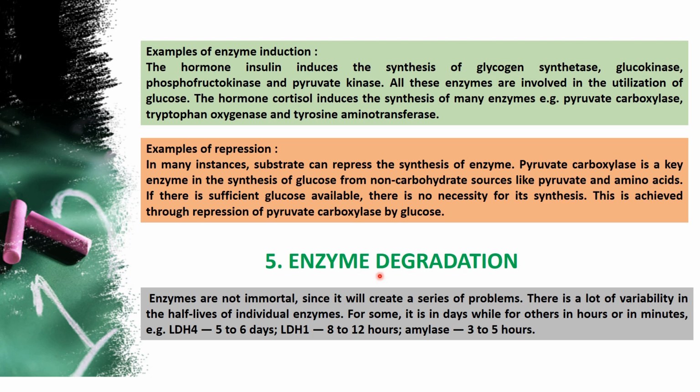So we have seen 5 different types: allosteric, compartmentalization, latent, regulation at the gene level, and finally enzyme degradation. So that's all about the regulation of enzyme activity by living cells according to their own nature and the availability and requirement of the cells.